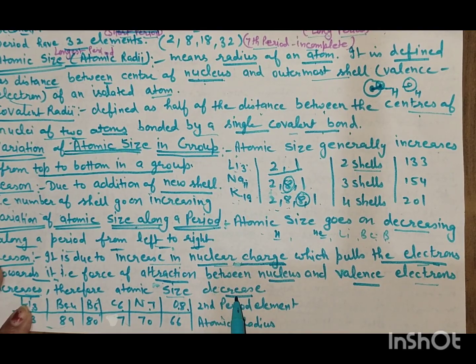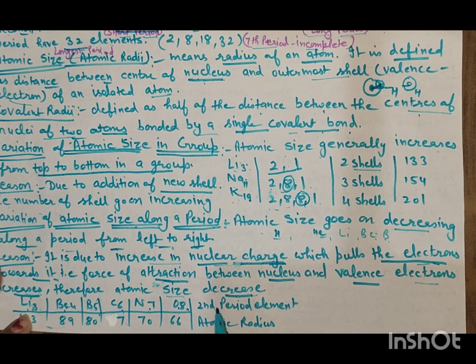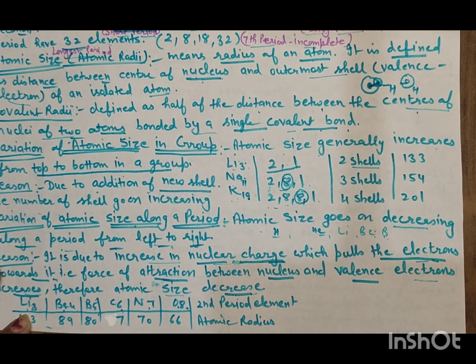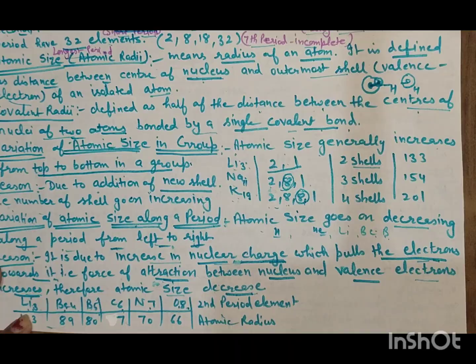Therefore atomic size decreases. Lithium, beryllium, boron, carbon, nitrogen, oxygen, one electron is added each time. That's why size decreases.